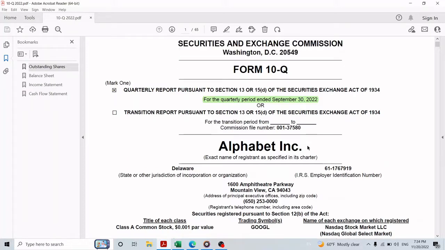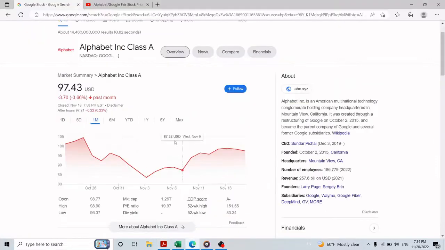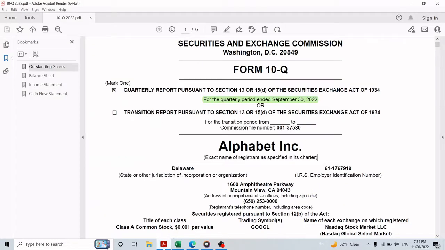In this video, we will learn the reason why the stock tanked to about $83 on November 3rd, right after the release of the third quarter results. And as usual, I want to remind you that this video is not financial advice and is for entertainment purposes only. So we will do two things here.